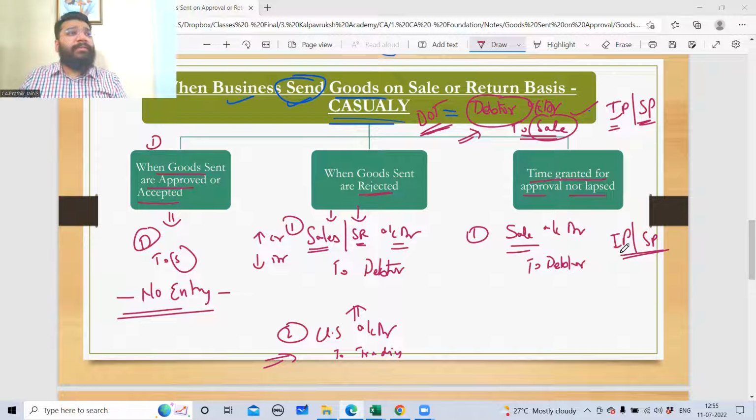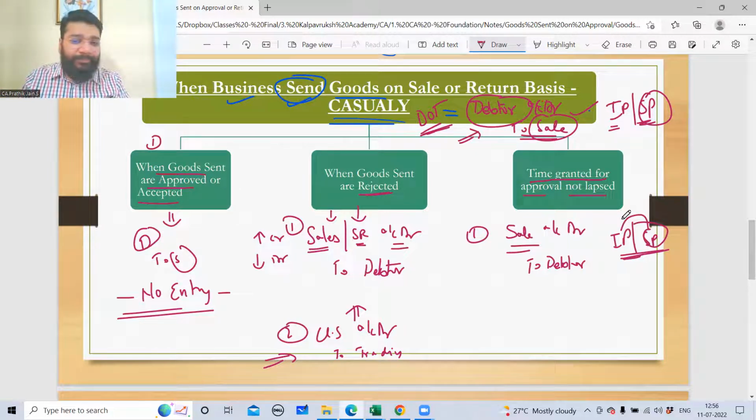Invoice price is sale price. Invoice price means what? Cost plus profit. Yeah, a slight difference is there, but basically this price involves my profit. So this is basically selling price, reverse in selling price. There's a slight difference between invoice price and sales price that we have discussed in consignment.